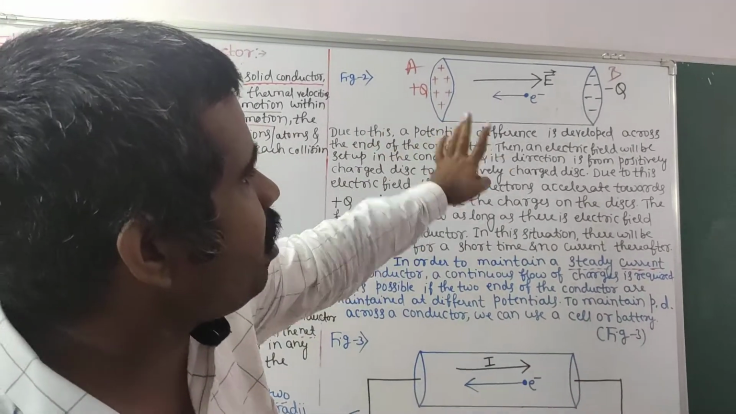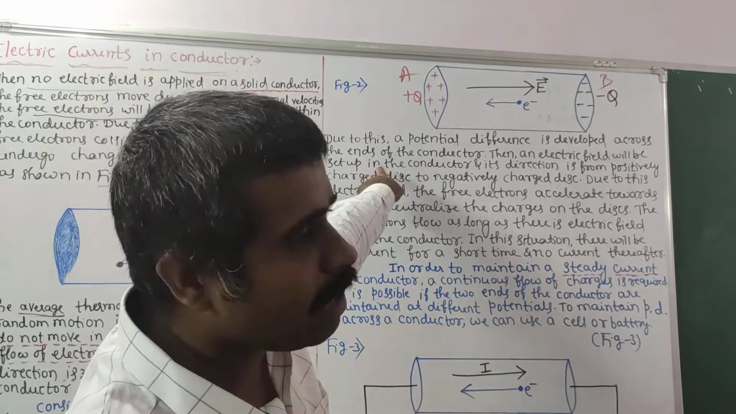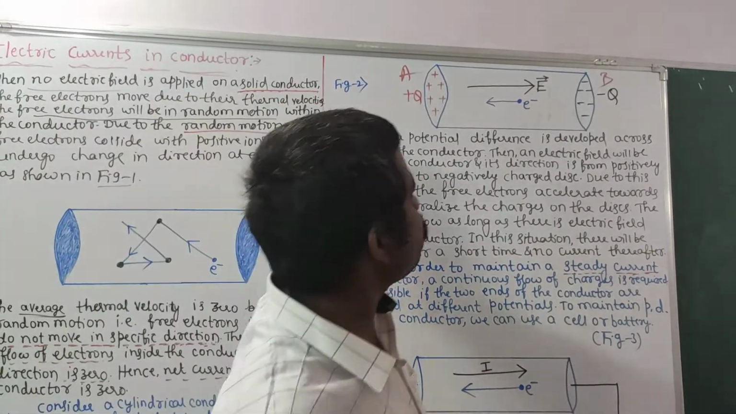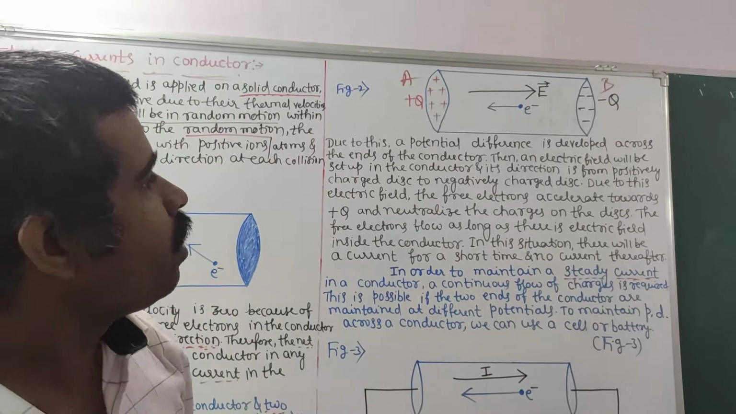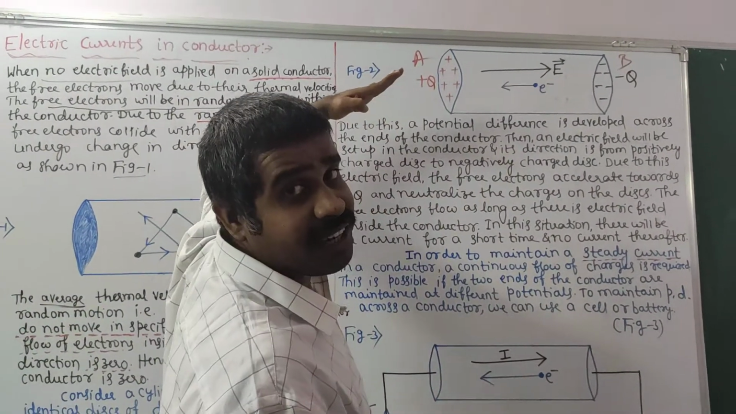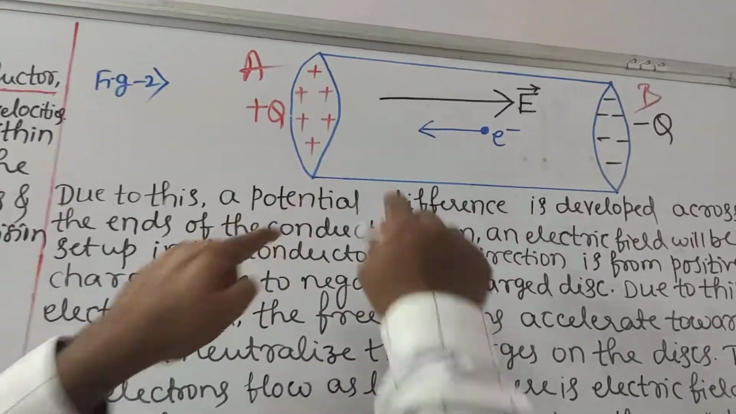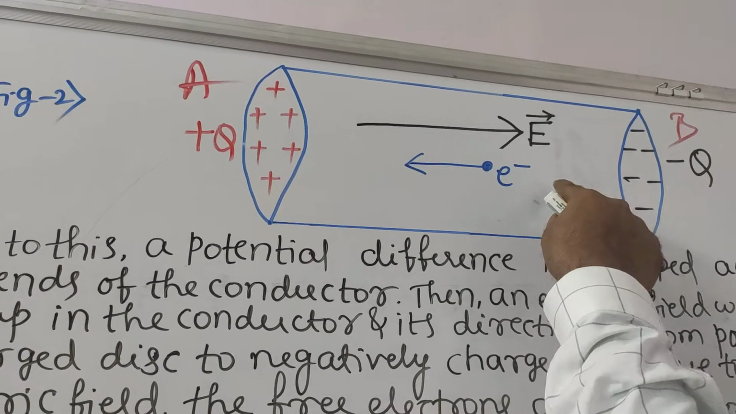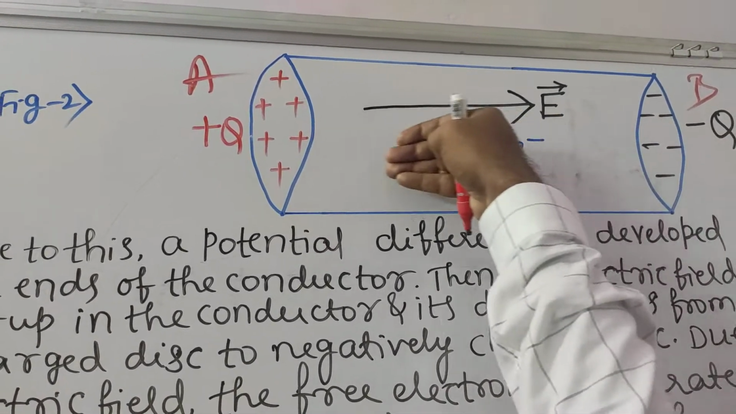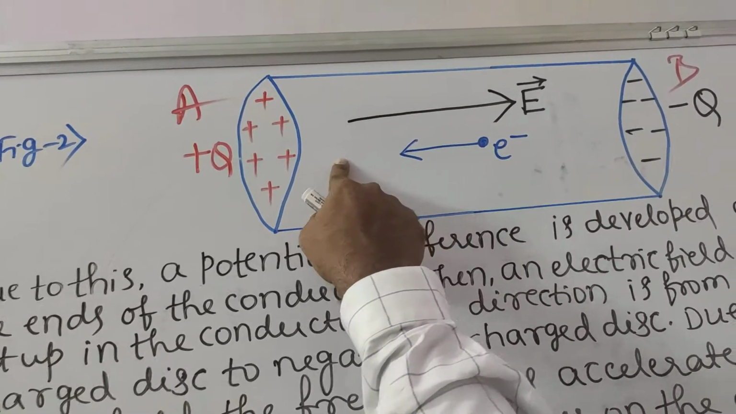Due to this, a potential difference is developed across the ends of the conductor. Then electric field will be set up in the conductor and its direction is from positive to negative. Due to this electric field, the electrons will accelerate towards... what is the direction of the electric field? Positive to negative. Direction of electric field is from positive to negative, but the electrons will accelerate opposite to the direction of electric field, which means they accelerate towards negative to positive.